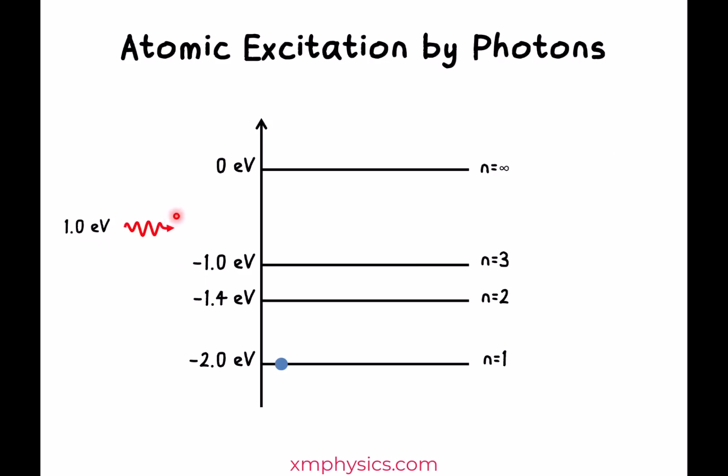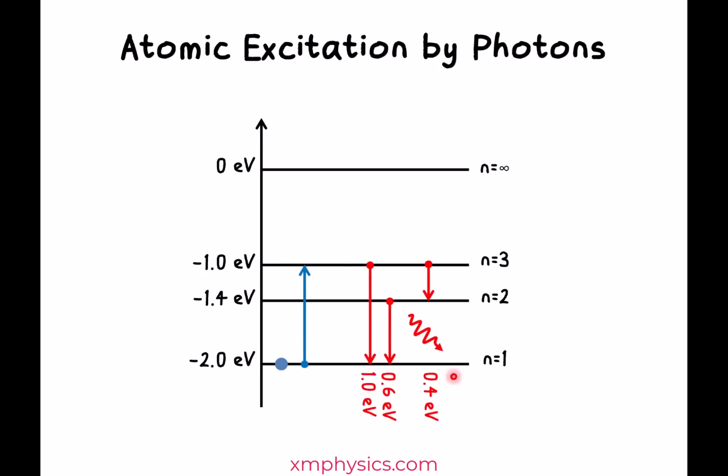So for some reason, the photon energy must be exactly equal to the energy gap. If not, the atom is not able to absorb that photon. So for example, if the photon has an energy of 1 electron volt, which matches this energy gap, then yes, it may be absorbed, the atom will be excited to n equals 3, and when it de-excites, you emit photons of these energies.